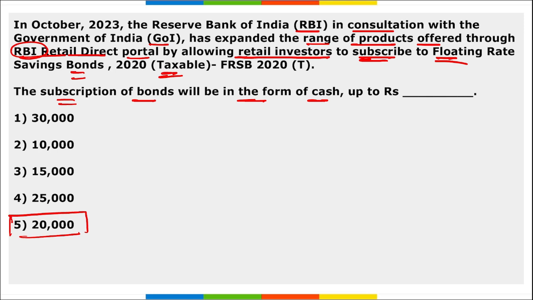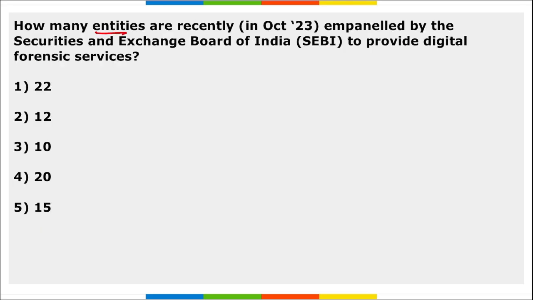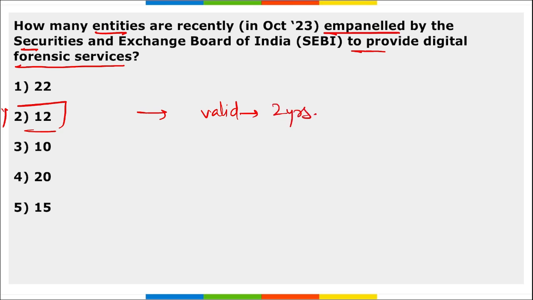Correct? Next, how many entities were recently empaneled by SEBI to provide digital forensic services? So recently, a total of 12 entities were empaneled by SEBI to provide digital forensic services. And this empanelment will be valid for how many years? It is valid for 2 years.